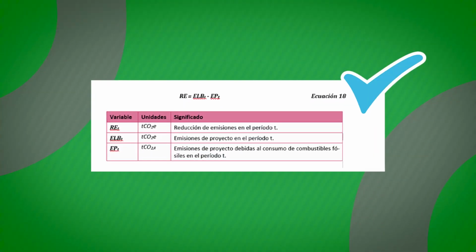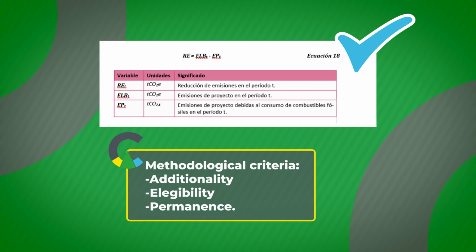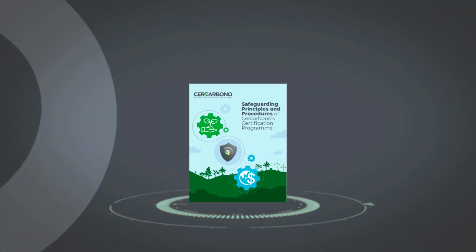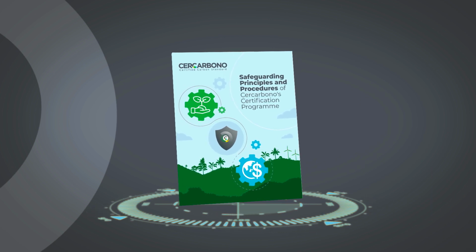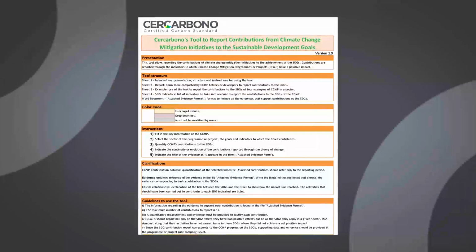Review of the monitoring methodology applied, quantification methods implementation and change notifications, and compliance with methodological criteria, additionality, eligibility, permanence, among others. Monitoring report, as presented by the holder or developer. Verification calculations for the monitoring period as established in the monitoring report. Assessment of no net harm due to CCMP implementation and compliance with the safeguarding principles and procedures of Ser Carbono's certification program. Proposed contribution to SDGs by the CCMP.